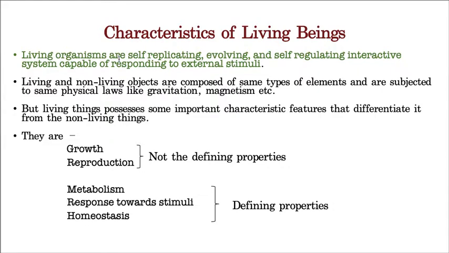Living organisms are self-replicating. That means the organism should have the capability to produce young ones of their own kind. For example, a lion can produce its baby, called a cub. Now let us take a dog. The dog has the ability to produce its own offspring, called a puppy. Like that, human beings also have the capacity to produce young ones of their own kind, and we call it a baby, like a male baby or female baby.